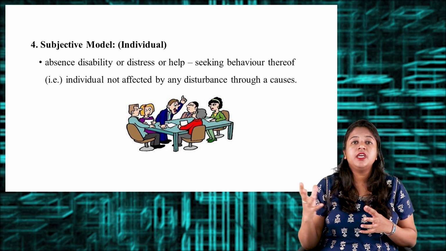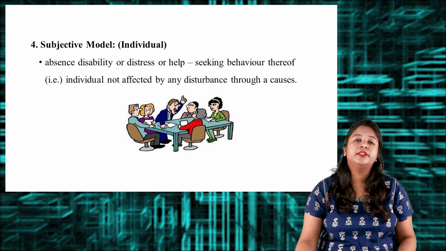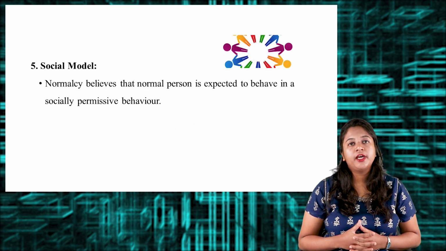He is not having any other cause which can contribute to the abnormal behavior. So that is what the individual model will explain. The next model is the social model.